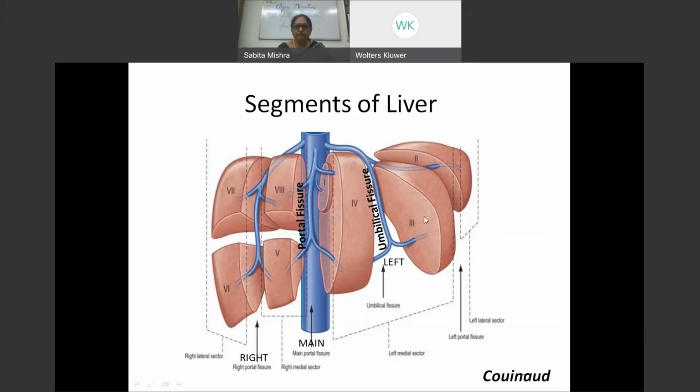We have 2, we have 3, we have 4, and then on the right side, inferomedially is 5 and superomedially is 8. So 5, inferolaterally is 6, superolaterally is 7, and superomedially is 8. It is very easy if we just remember this direction, that it is in a clockwise manner. On the left, we say 2, 3, 4, 1 for both, 5, 6, 7, 8 going for the right side.